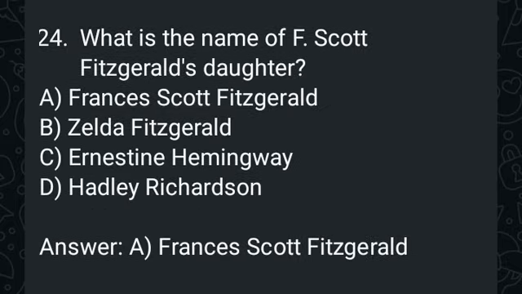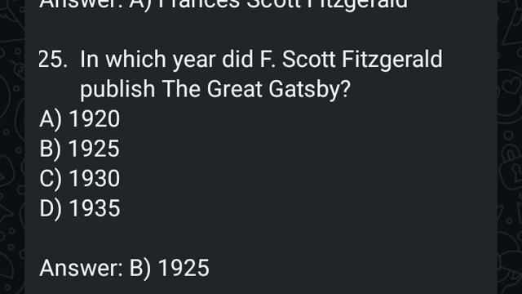What is the name of F. Scott Fitzgerald's daughter? It's Frances. In which year did F. Scott Fitzgerald publish The Great Gatsby? It was in the year 1925.